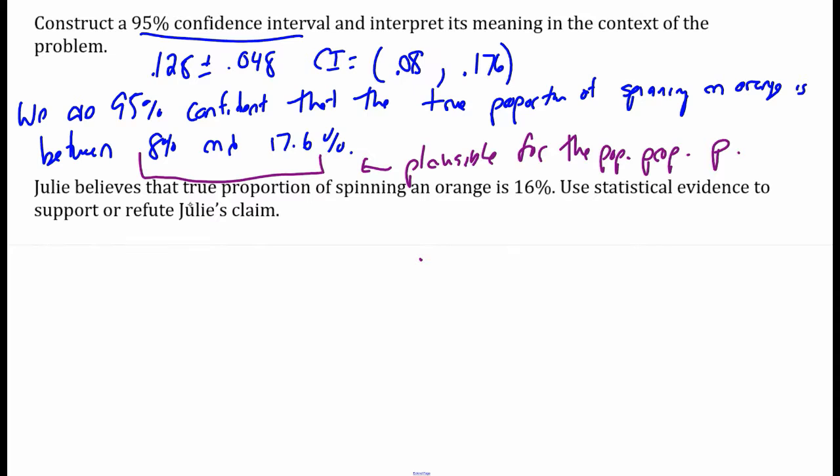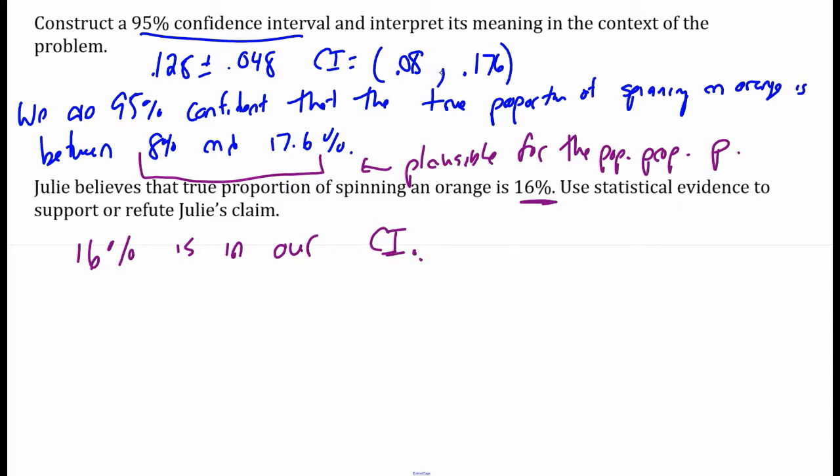Our friend Julie believes that the true proportion of spinning an orange is 16%. Use statistical evidence to support or refute Julie's claim. Well, once we have this confidence interval, we need to ask ourselves, is the given value in the confidence interval or does it fall outside the interval? 16% is in the interval. 16% is in our confidence interval.